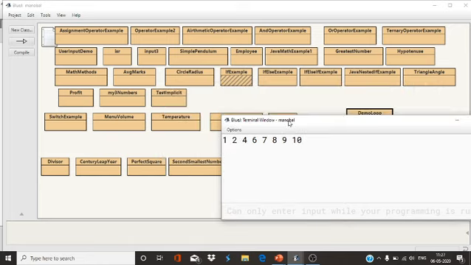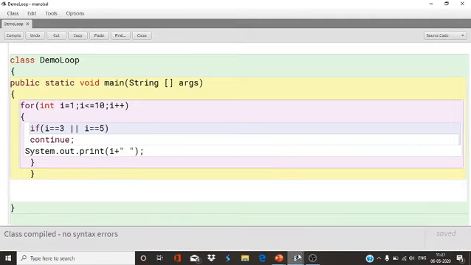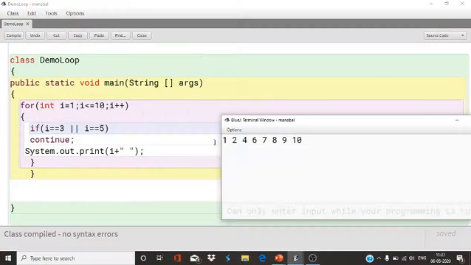Why? Because I wrote the code like that. You can see from here. I gave if the value of i is 3, then continue, and if the value of i is 5, then continue. So see, in this series 3 and 5 are not there.